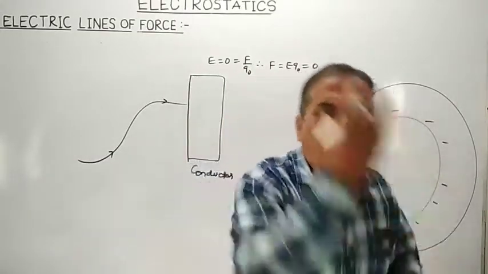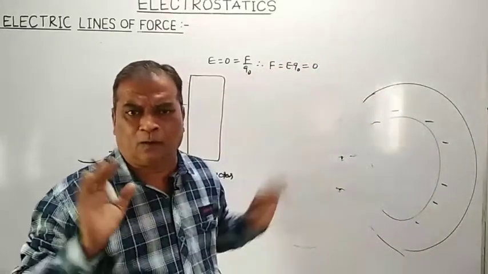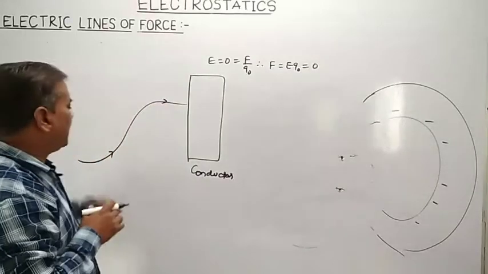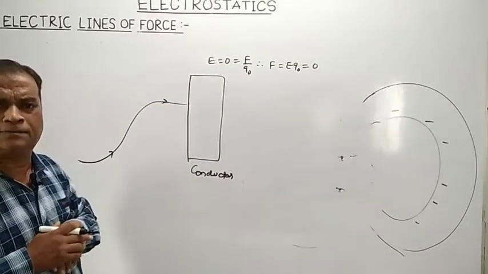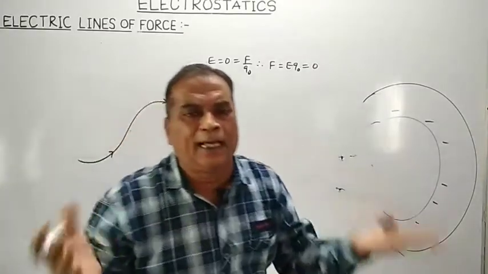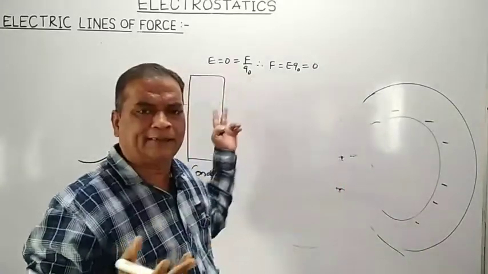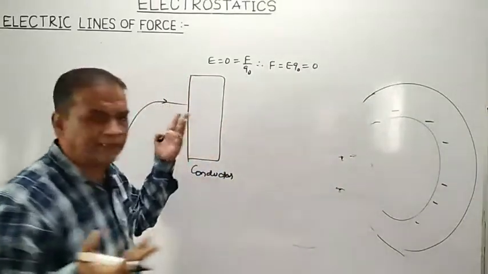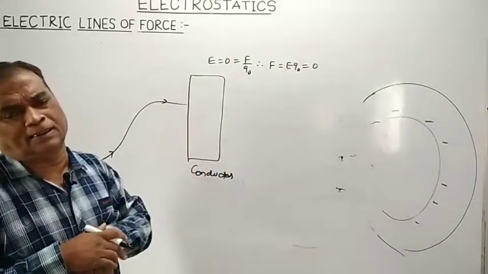Means, is there any movement of charge through a conductor? No. So what conclusion can we draw? That electric lines of force do not pass through a conductor, as electric field intensity inside the conductor is 0.